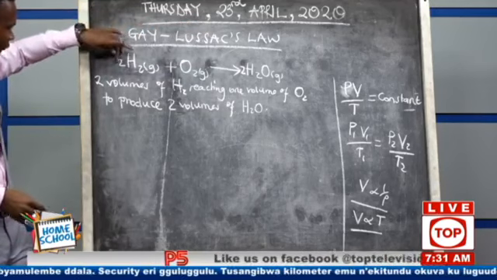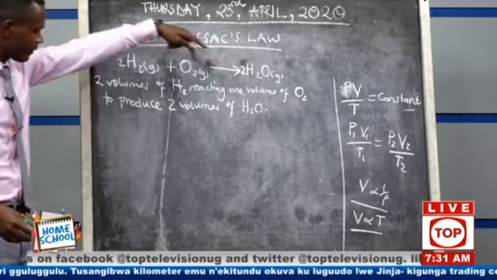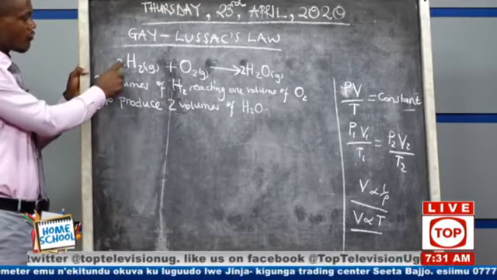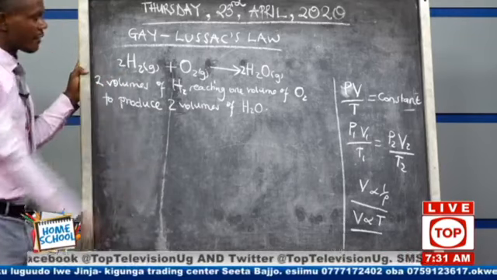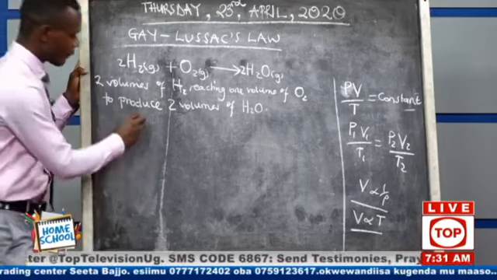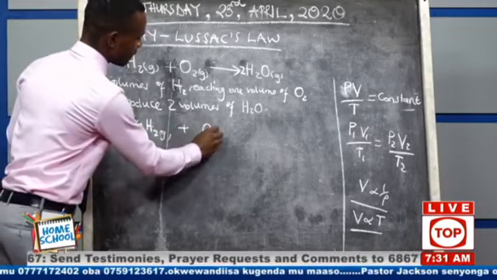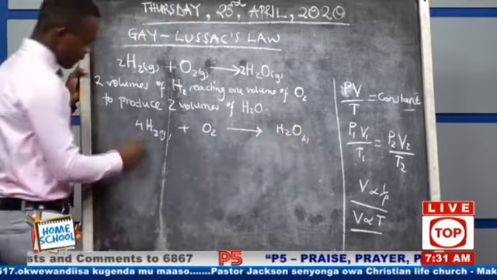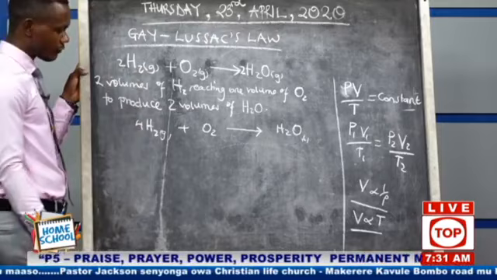If 2 volumes of hydrogen are reacting with 1 volume of oxygen to form 2 volumes of water, that means if we increase this number, all those numbers will change. If we decrease this one, all those numbers will change. Take an instance that if we put 4 on hydrogen plus oxygen, we are getting water, liquid. 4 times 2 becomes 8 atoms of hydrogen.